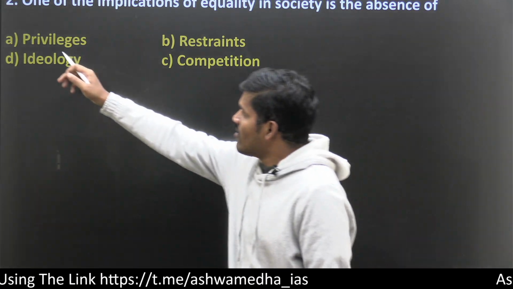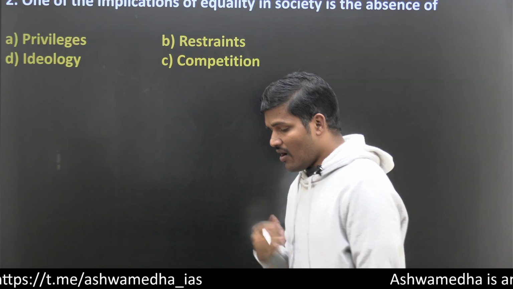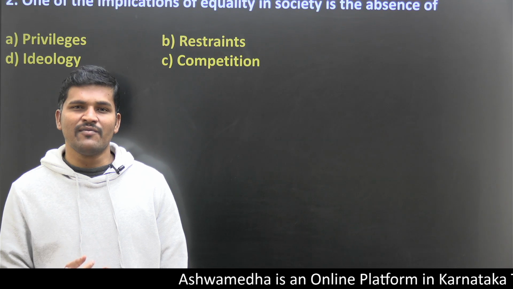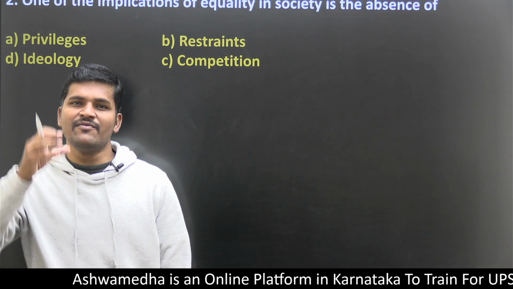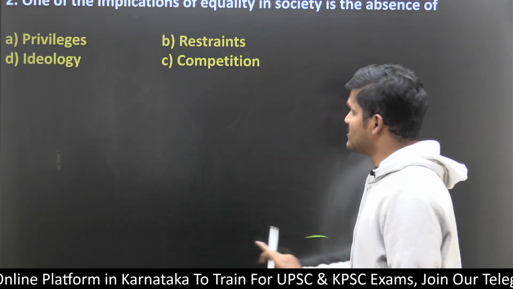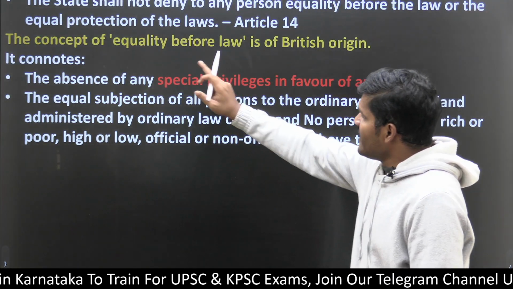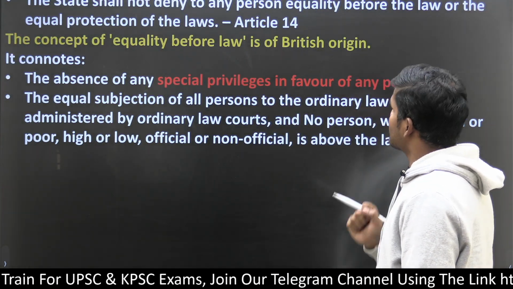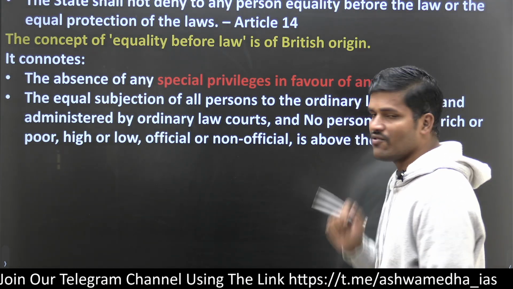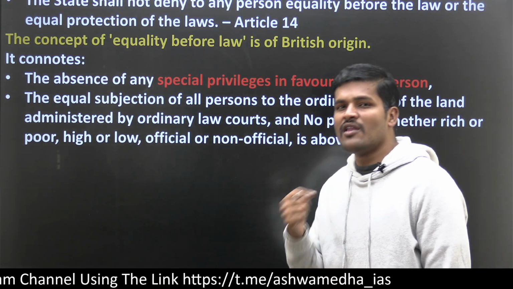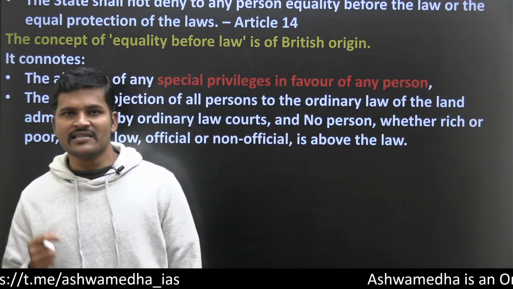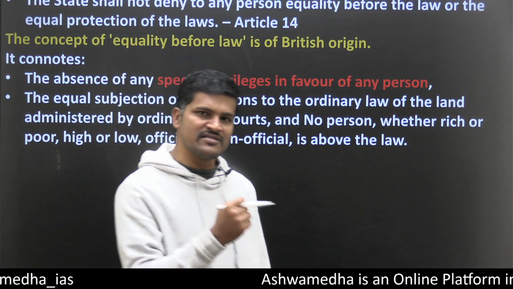So here, privileges. Articles 14, 15, 16 speak about there being no special privileges for anybody except a few constitutional posts. That's why it is privileges. Article 14: the state shall not deny to any person equality before the law or the equal protection of the laws. Article 15 says there is no discrimination on the basis of caste, sex, religion and place of birth.